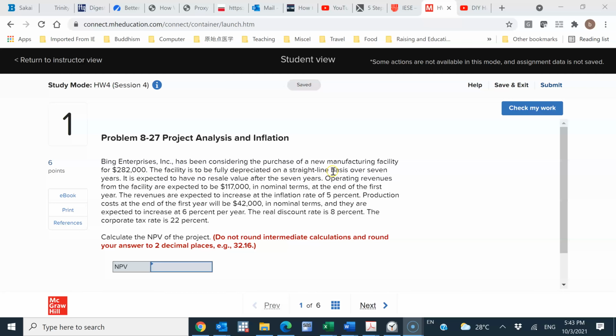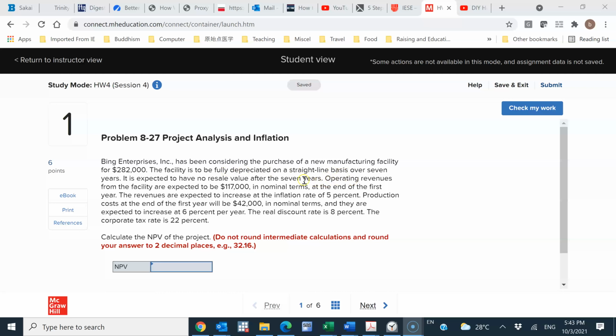So that means every year's depreciation expense can be calculated by dividing this initial cost by 7. It is expected to have no resale value after the 7 years. So we don't have to consider the terminal value, because there's no resale value, and after 7 years the book value of this facility is also 0 because it's fully depreciated over 7 years.